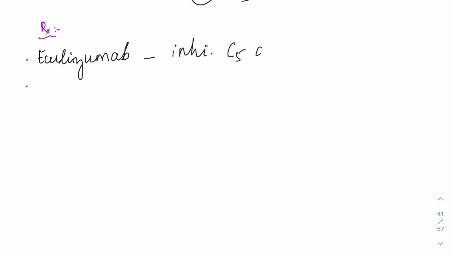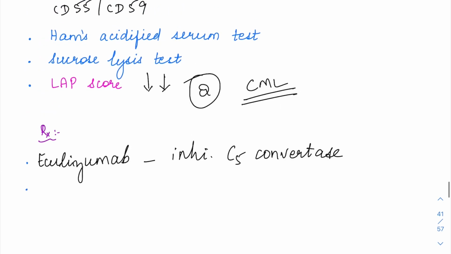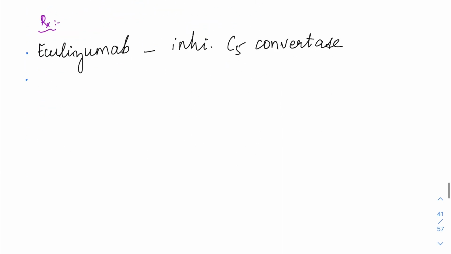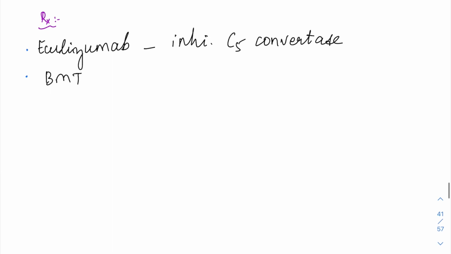So the treatment for this is either you can suppress the complement activation with a drug called eculizumab. Eculizumab is going to be inhibiting the C5 convertase. So C5 convertase is going to be inhibited by this drug. So you can give this eculizumab drug. Otherwise, if it is a stem cell defect, right, you will have to do a bone marrow transplantation only. Okay.